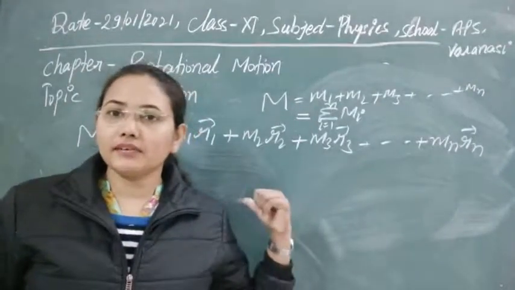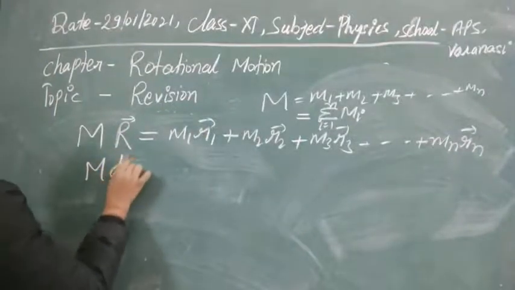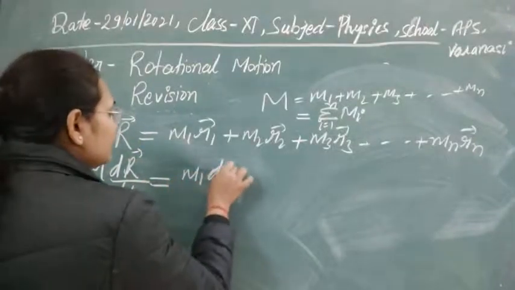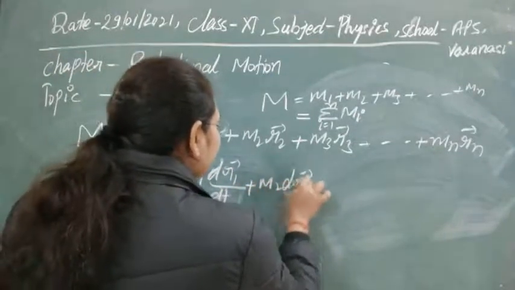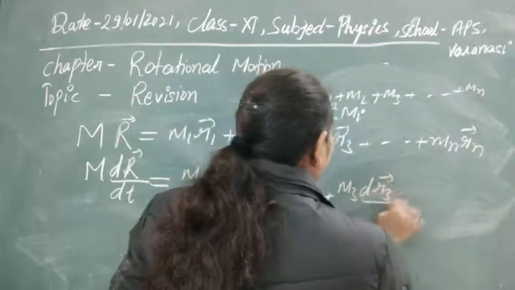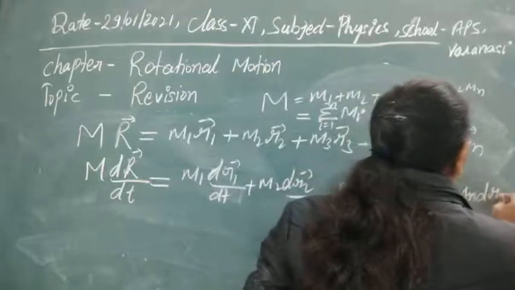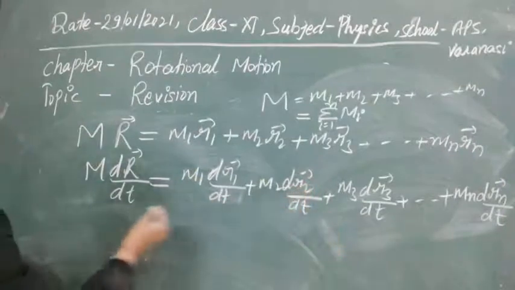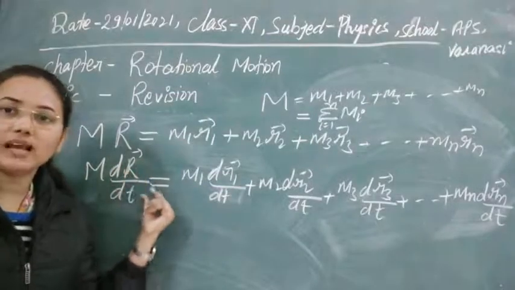Now let's differentiate it with respect to t. Obviously M is constant, so this will be M dR by dt, equal to m1 dr1 by dt plus m2 dr2 by dt plus m3 dr3 by dt and so on plus mn drn by dt. Now the rate of change of displacement or position is known as velocity, as you know.